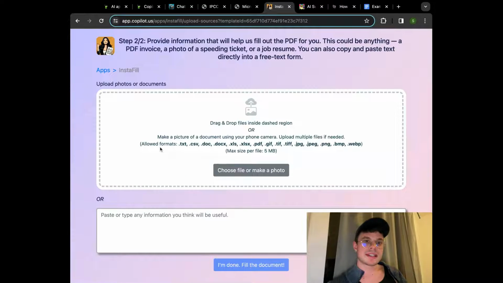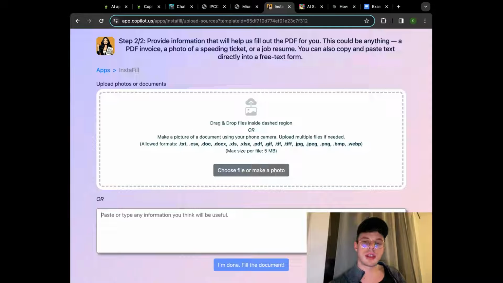So here you can see there are two approaches to proceed. First of all, just to recap, we uploaded the information that we already need, ready to work with. So the PDF that we need to fill out. Here, two ways to work with. We either can manually copy and paste or type in the information that we want to fill out. But to be honest, that is not my favorite way. Of course, if you need to provide additional information, that is a great approach.